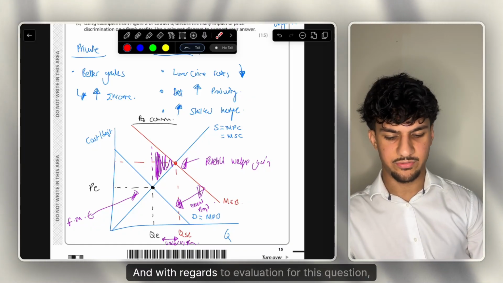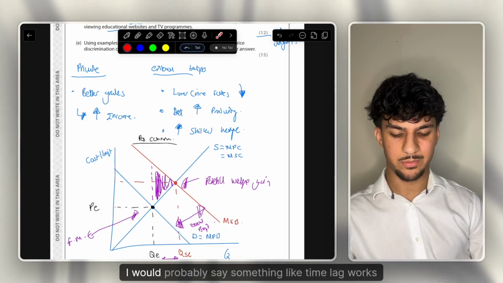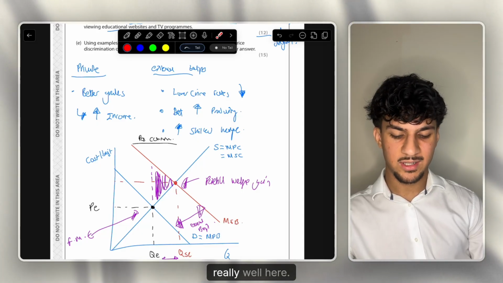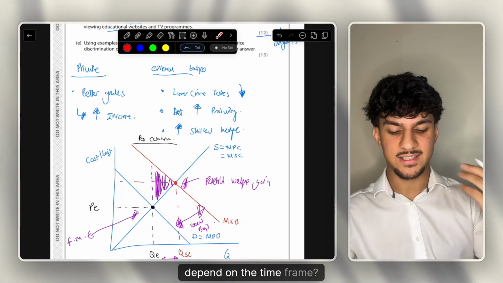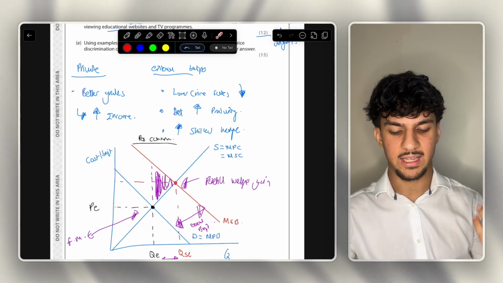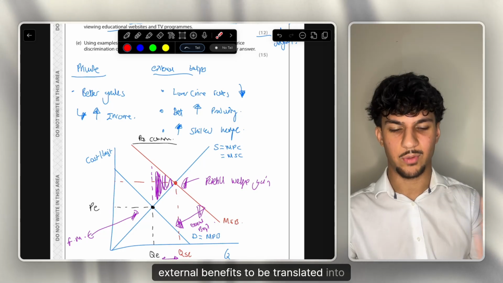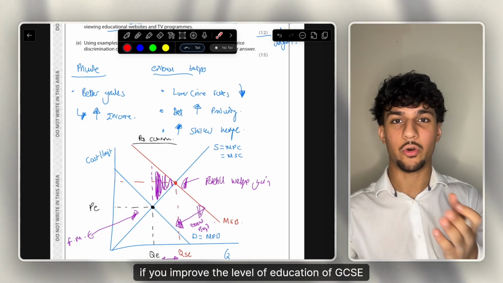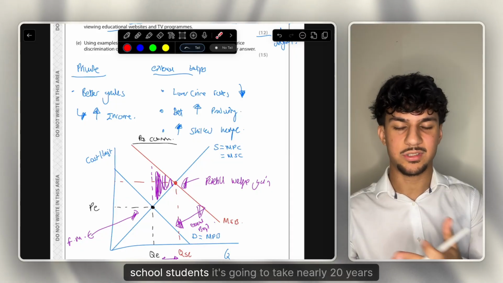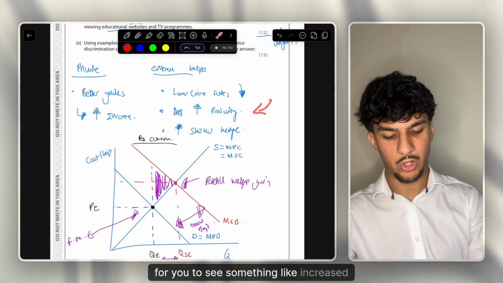And with regards to evaluation for this question, for this side of it, for this paragraph, I would probably say something like time lag works really well here. However, it depends on how the external benefits depend on the time frame. As in the short run, it's going to take a long time for the external benefits to be translated into society. Why? If you improve the level of education of GCSE students or even primary school students, it's going to take nearly 20 years for you to see something like increased productivity, lower crime rates.